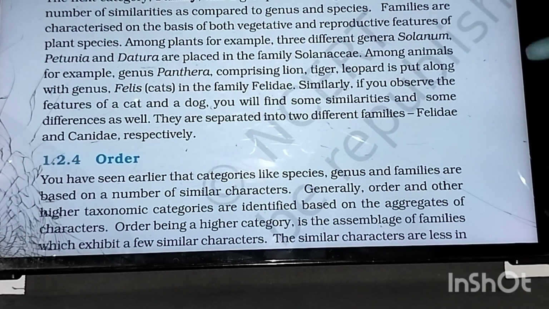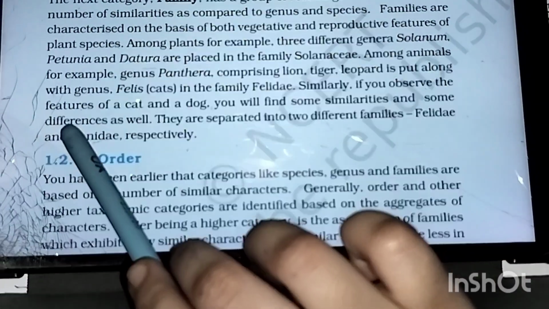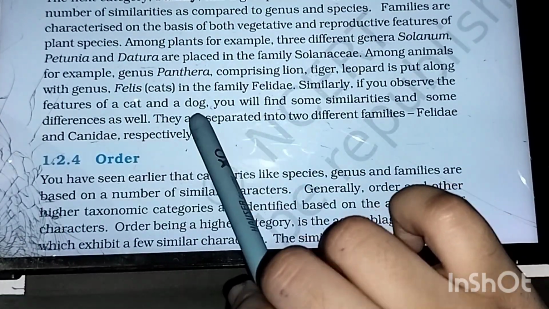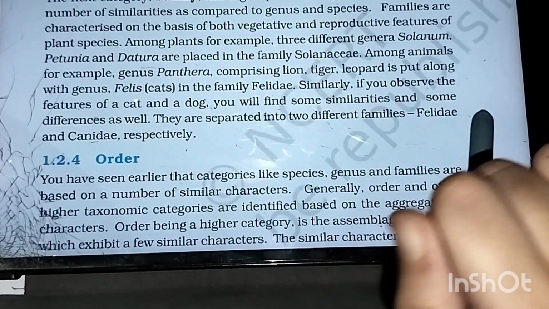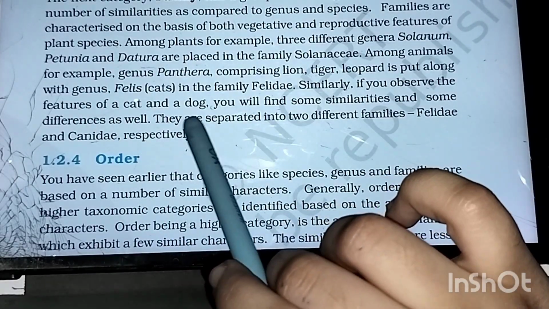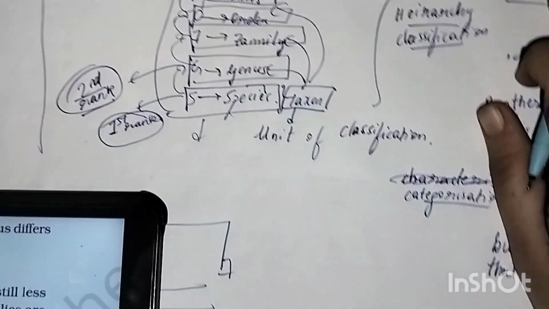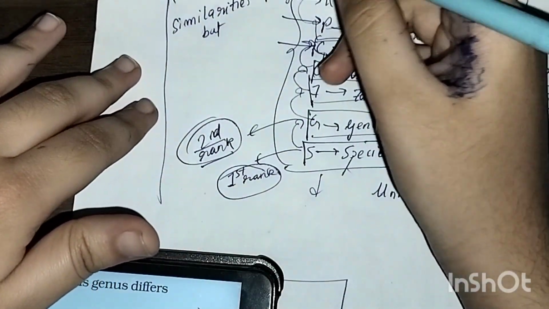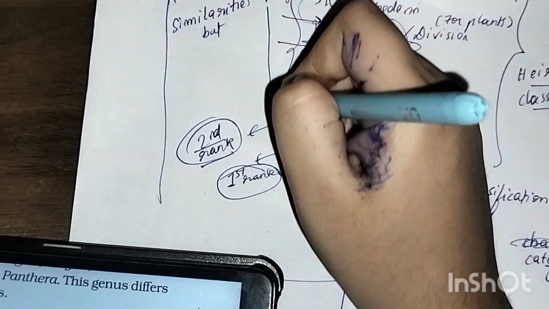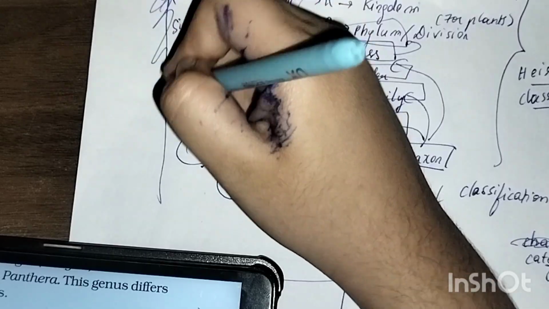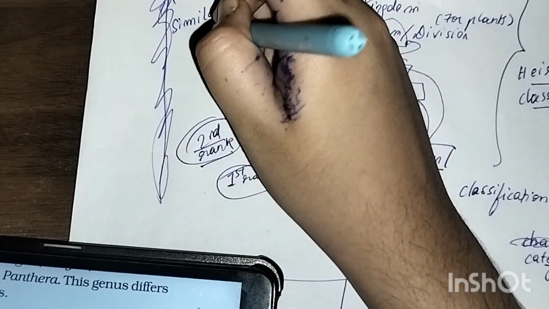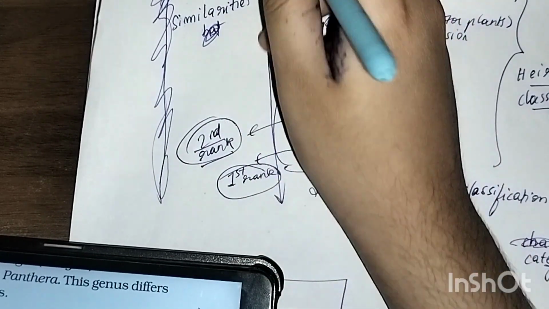Similarly, if you observe the features of cat and dog, you will find some similarities and some differences as well. They are separated into 2 different families, Felidae and Canidae respectively. The similarity is increasing, that I told you. It increases from top to bottom, guys. Similarities increase from top to bottom, not from up, like this.